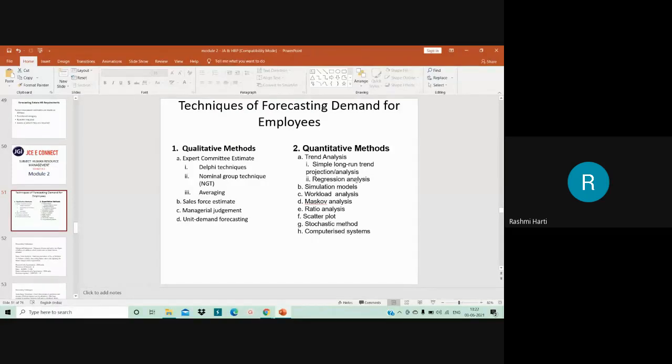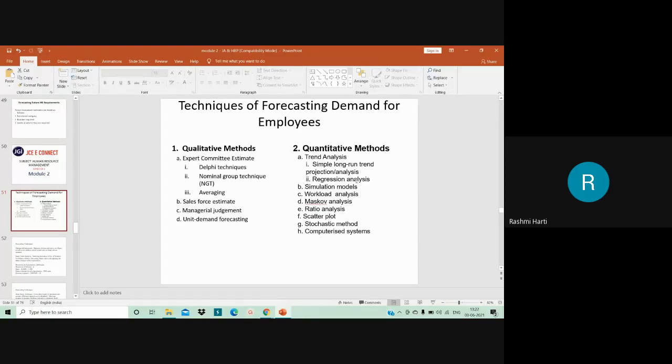Simulation models use probabilities of future events to estimate the future employment levels, right? So it uses the probability of future events to estimate future employment levels. This model makes a lot of assumptions about the future regarding both internal and external environment. But it is a bit complicated method and involves a lot of cost.